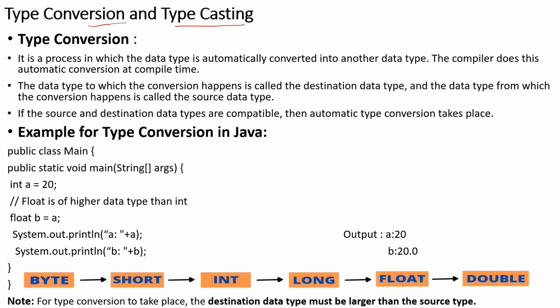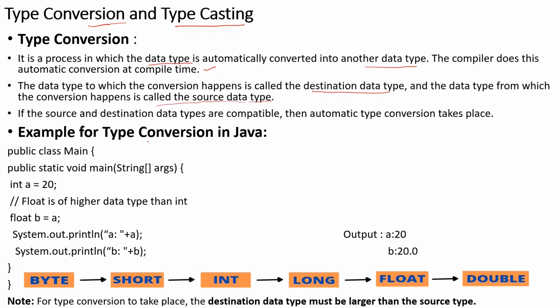Type conversion is generally a process in which a data type is automatically converted to another data type. Int can be converted to float, and float can be converted to int. The compiler does this automatic conversion at compile time itself. The data type to which the conversion happens is called the destination data type, and the data type from which the conversion happens is called the source data type.